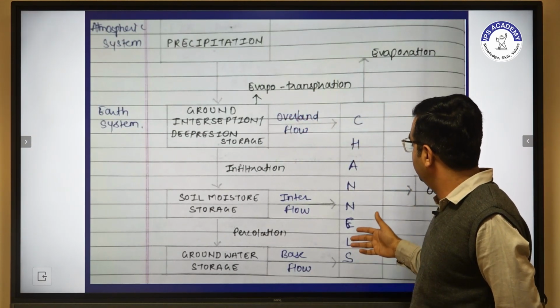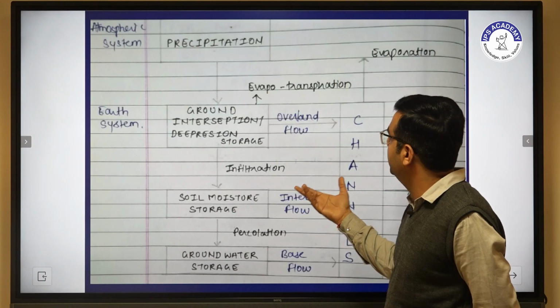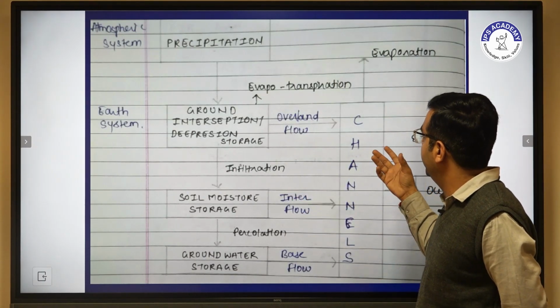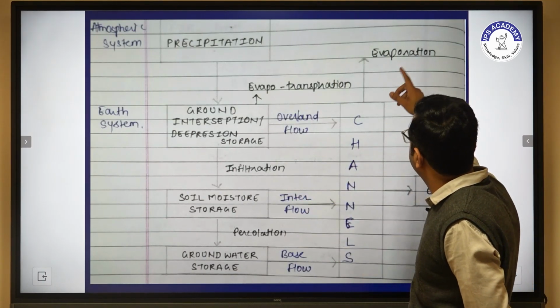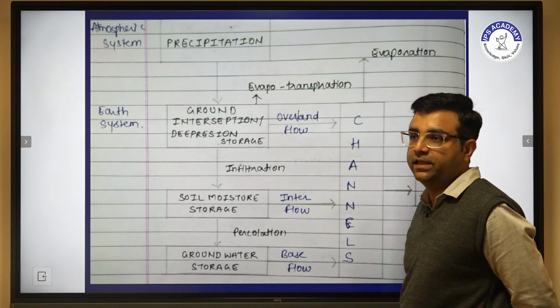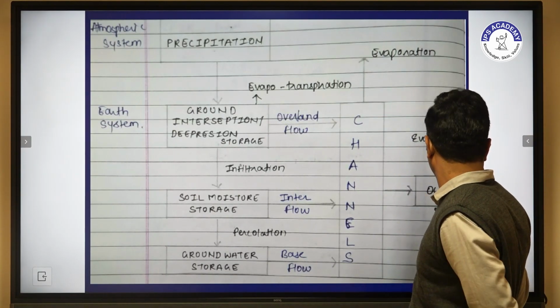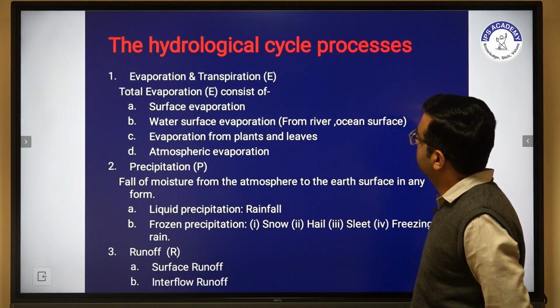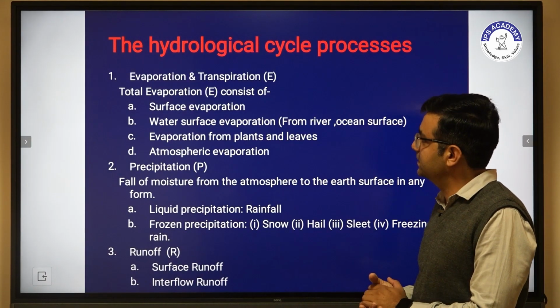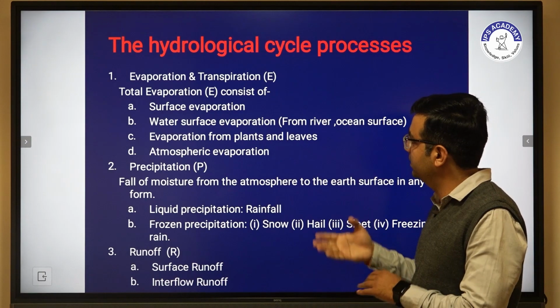In the hydrological cycle, the water bodies have some waters, and only during solar radiation does evaporation occur. So these are the hydrological processes which we have to discuss one by one.